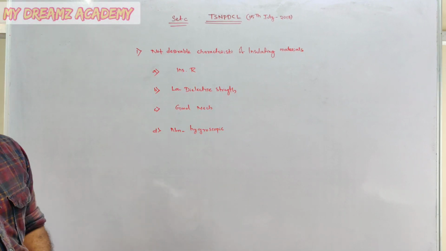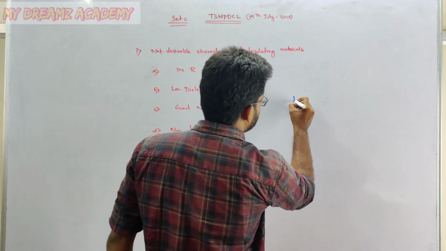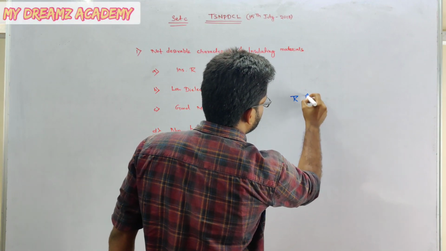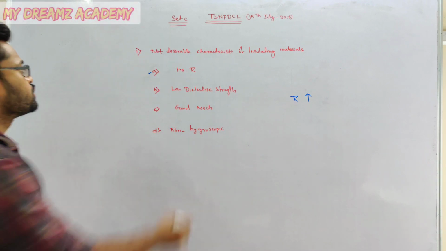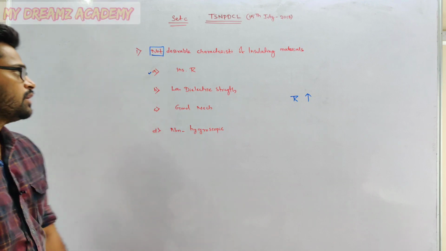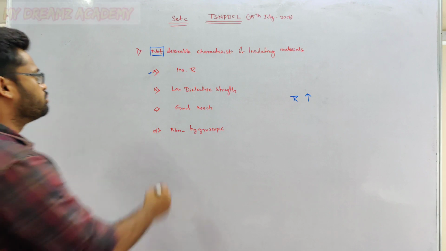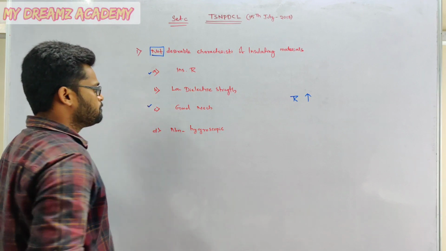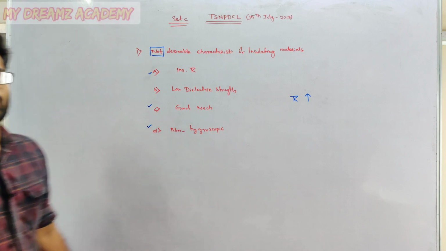You take any insulating material, the insulation resistance should be high. So it is a desirable characteristic only. The question is not desirable characteristics. And C, good mechanical strength, yes, it should have good mechanical strength. And non-hygroscopic, yes, it should be non-hygroscopic.